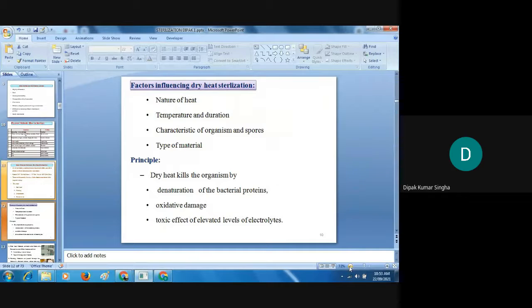Factors influencing dry heat sterilization. Last class we discussed elaborately. First of all, the nature of the heat.